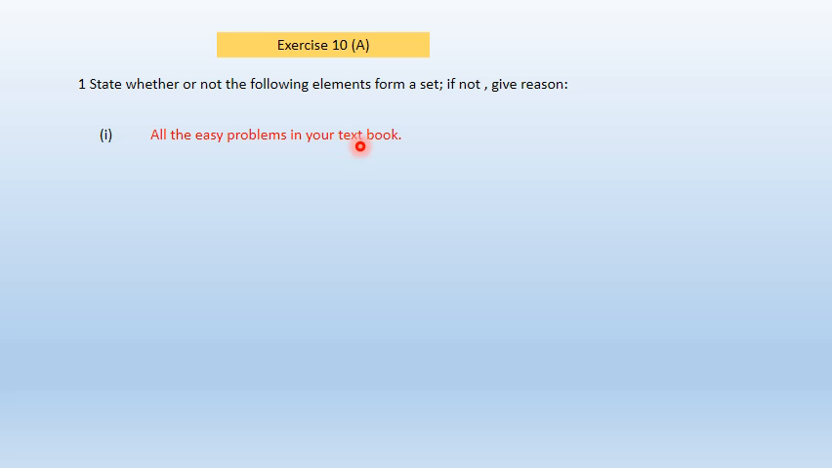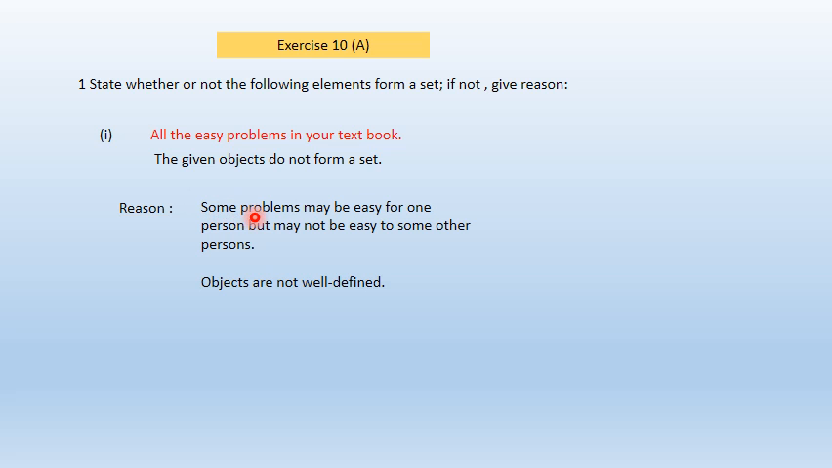Now look here, in the textbook, easy problems. Do you think this object belongs to a set? The given object does not form a set. Why does it not form a set? The reason is that some problems may be easy for one person but may not be easy for some other person. So we say that objects are not well defined and so the given object does not form a set. A question which is easy for me may not be easy for someone else. So here the given object does not form a set.